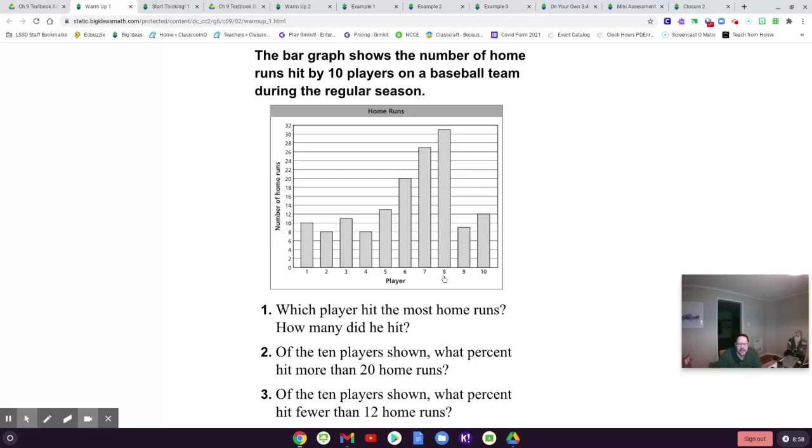So player 8 has the highest bar. That's the one that hit the most home runs. How many home runs did player 8 hit? Player 8 hit 31 home runs, as you can tell by the bar graph here.